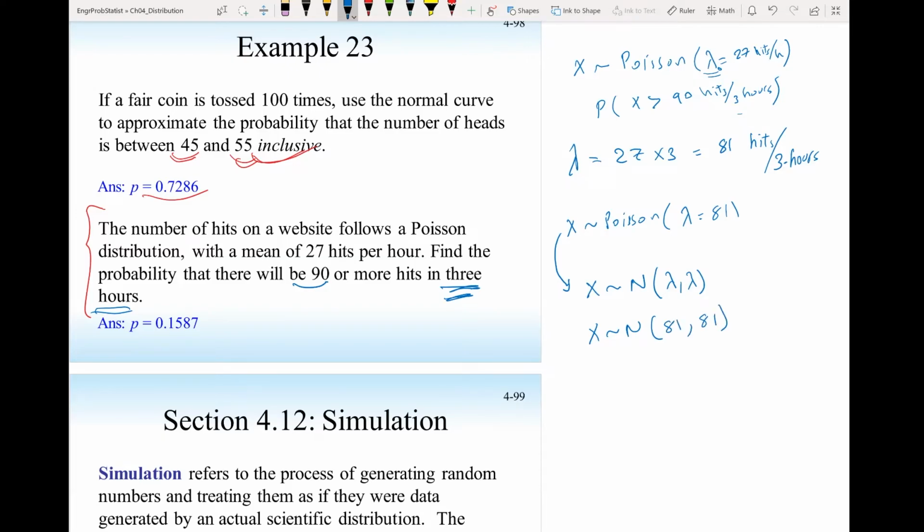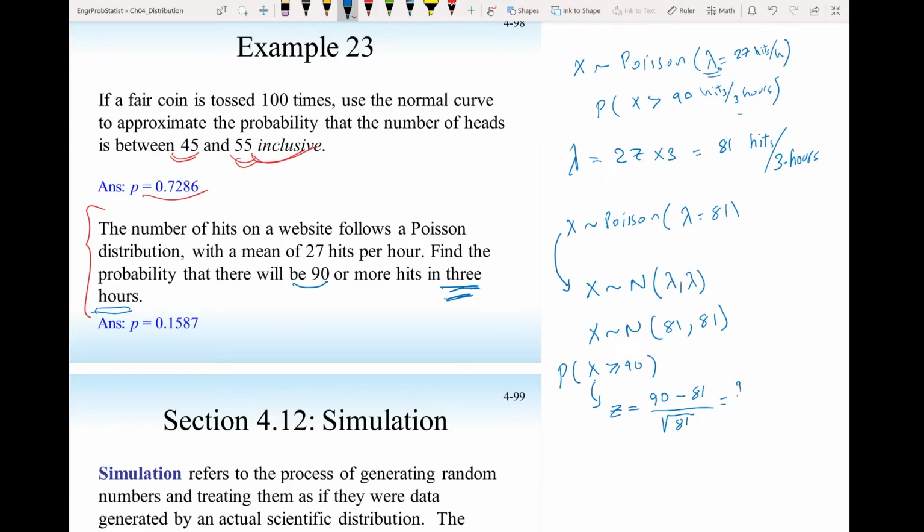Now I need the probability x equal or larger than 90. Now I have to convert this to a z, finding the z-score for x. So the z-score for x will be x, which is 90, minus the mean, which is 81, divided by the standard deviation, which is the square root of the variance, 81.